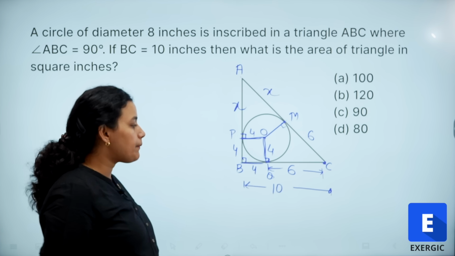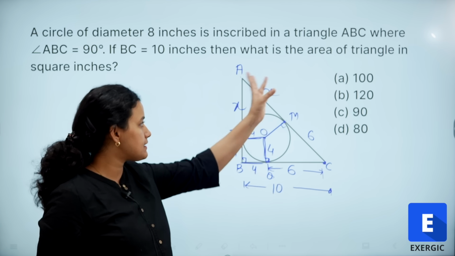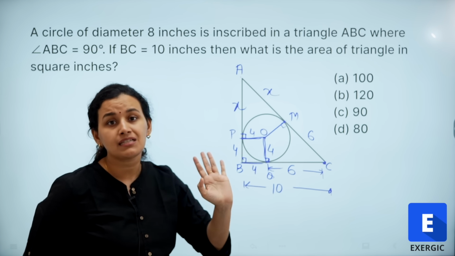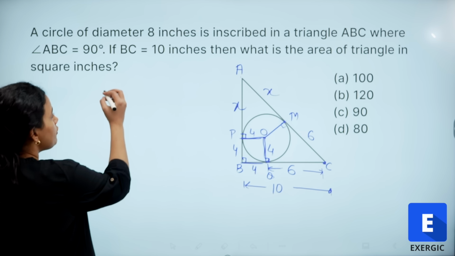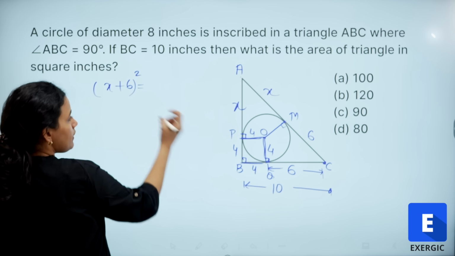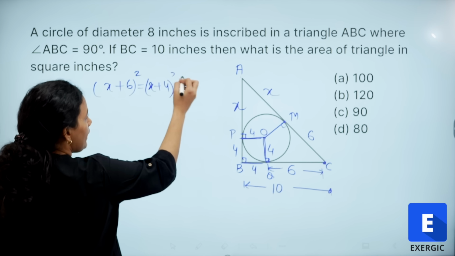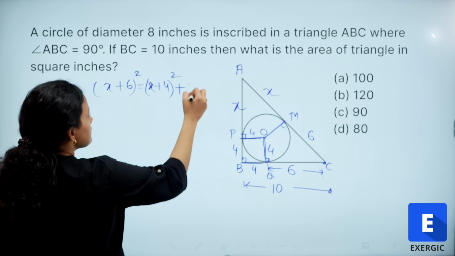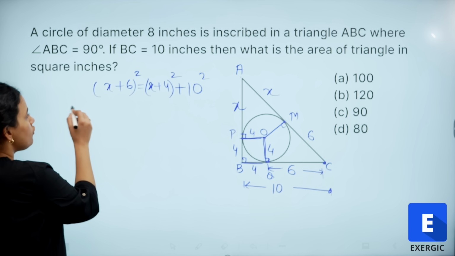Now, we can simply apply Pythagoras theorem because I have got the lengths. This is 10, this is 6 plus x and this is 4 plus x. This is a right angle triangle. So, x plus 6 whole square, hypotenuse square, is equal to x plus 4 square plus 10 square. We will simplify and find the value of x.